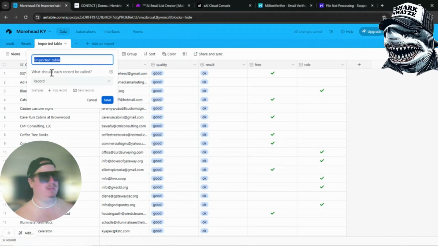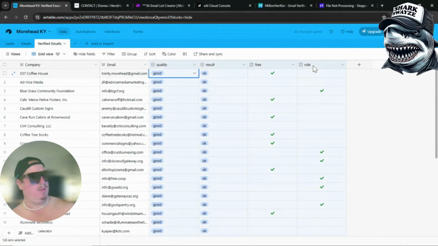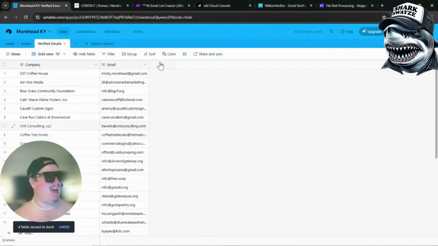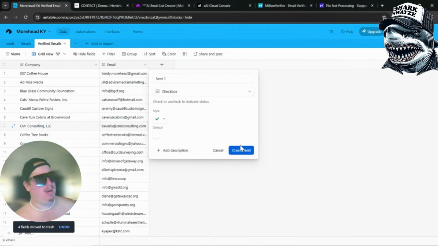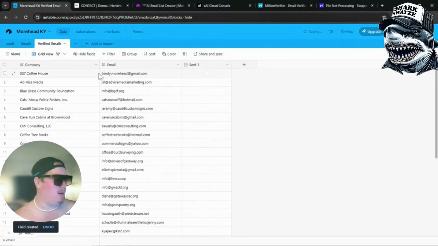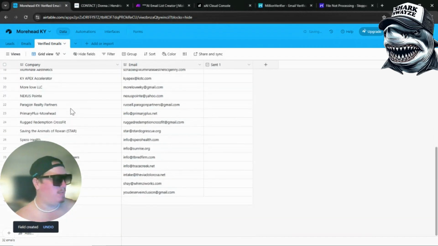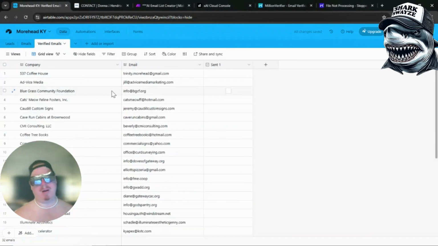And let's rename this table to verified. You can delete all of these other fields and add back in a new field. And we want to call this sent one and make this a checkbox. We want to send them our first email. We want to keep track of who we send emails to. Boom, we have our verified list.